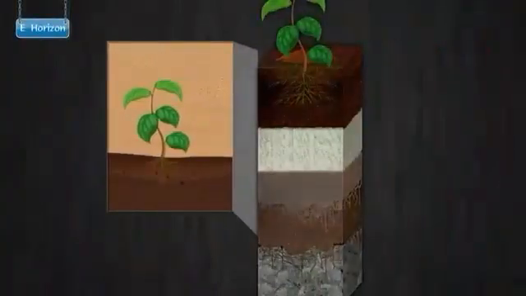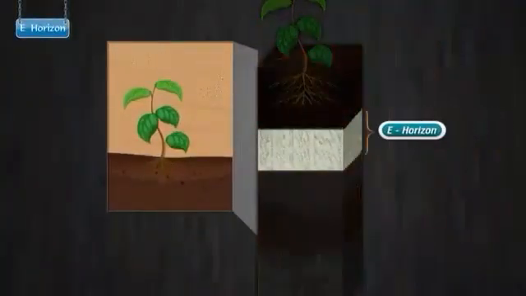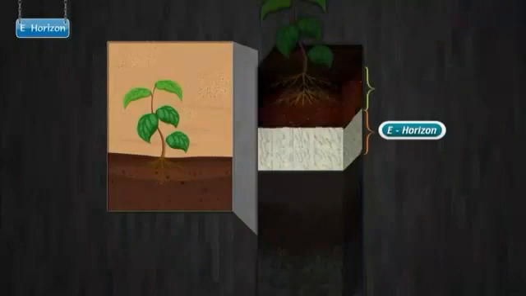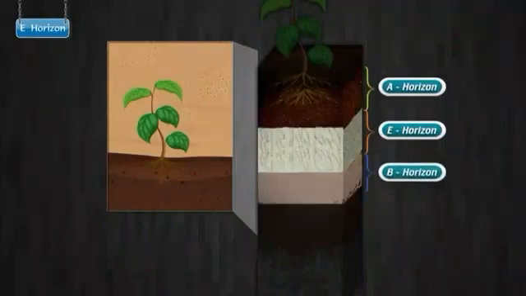E horizon. This layer is called the eluviation layer. This layer is below the A horizon and above the B horizon. This layer is light in color. In the process of eluviation, this layer loses its minerals and soil particles to the deeper layers.